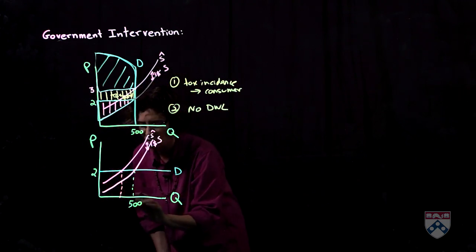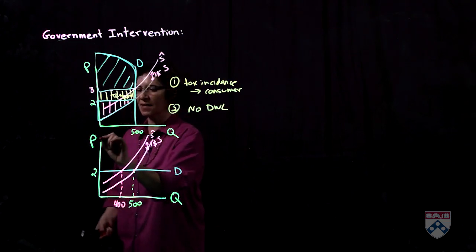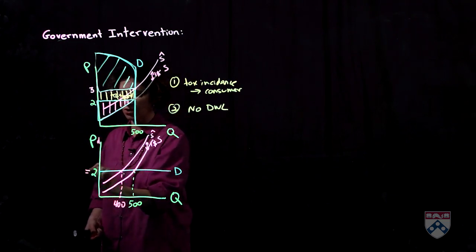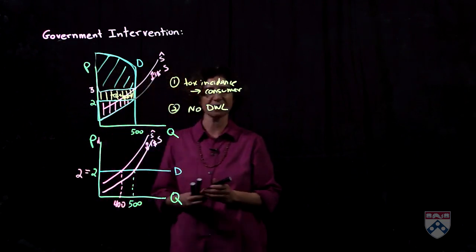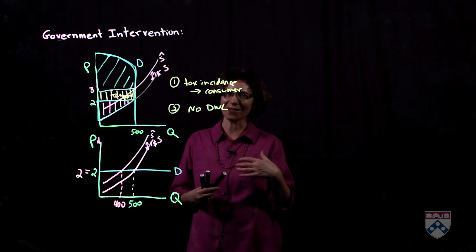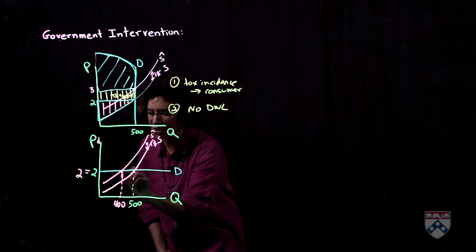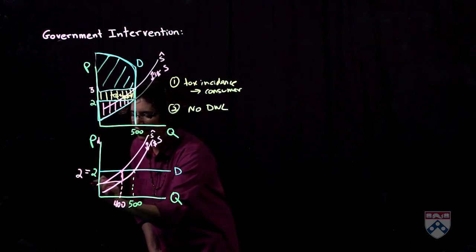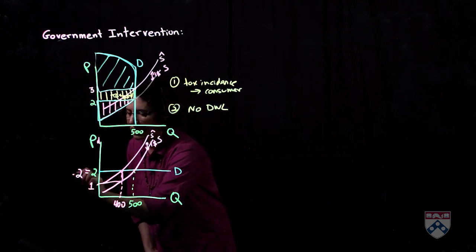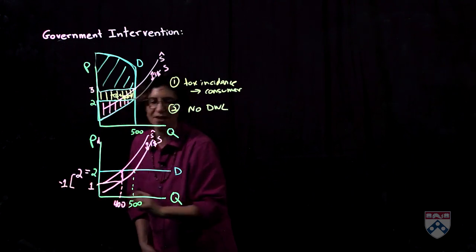The quantity will drop, maybe from 500 to 400, but the price, as far as the consumer is concerned, stays at $2. What about the producers? Well, of course, someone has to suffer. And in this particular case, the person who suffers is the producers. What they get to pocket is $1. The price to them has dropped by the full amount of the tax.